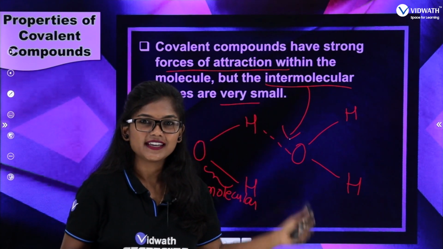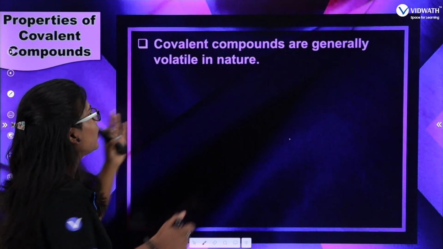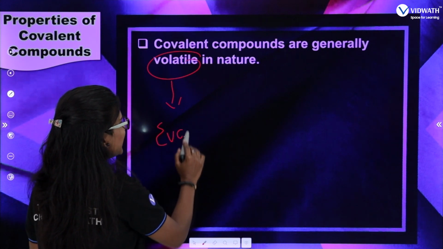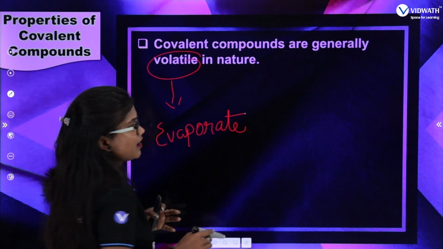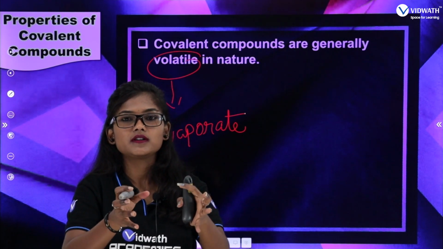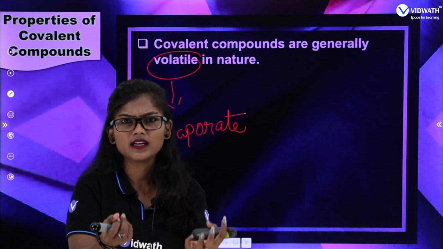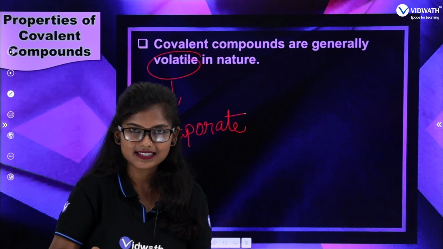Clear about this point? Yes. The next property is covalent compounds are generally volatile in nature. What do you mean by volatile? Volatile is nothing but which can escape easily, which can evaporate easily, because we know that in covalent compounds the molecular forces, the forces of attraction, are very less.